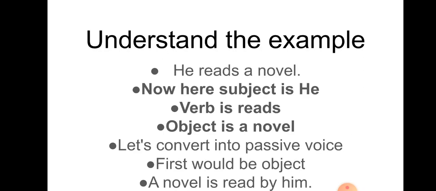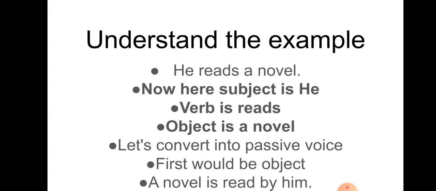Now let's understand one example. He reads a novel. So first rule: identify the tense. Yes, obviously it is in the simple present tense. Seeing the verb, you can easily identify the tense.